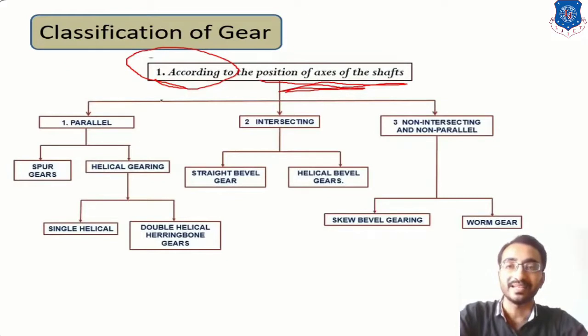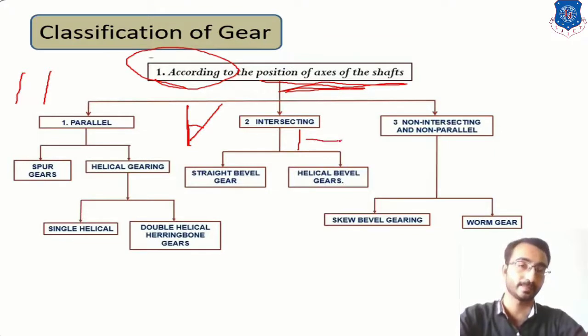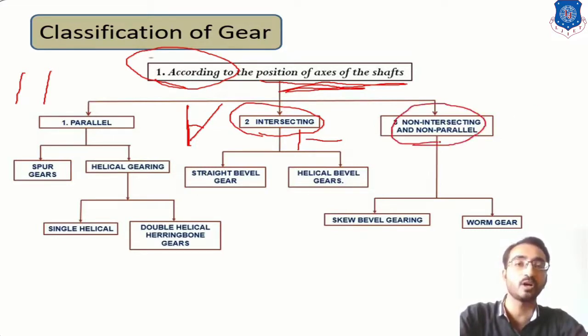So the first one is if these shaft axes are parallel to each other. Then second classification, the shaft axes are intersecting. For example, this one is your shaft A and shaft B is arranged in such a manner that you have to transmit power between these two angles, or either you want to transmit power between two shafts having a 90-degree angle between them. Okay, so in that case, the second type of gear came into picture. And if the axes are non-intersecting and non-parallel, then these types of gears are used. Okay, so let's learn this classification one by one in detail.